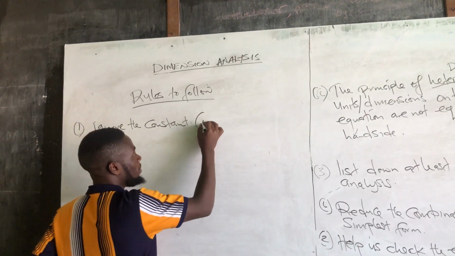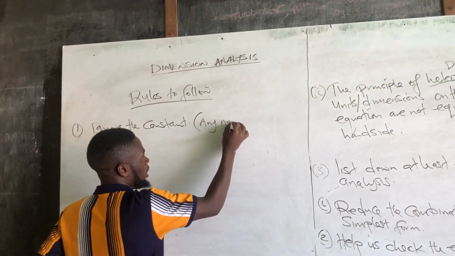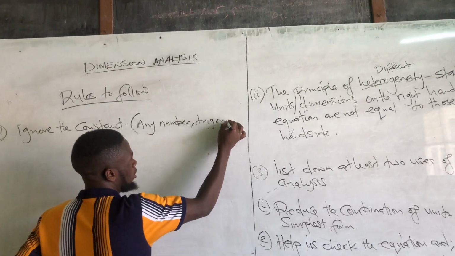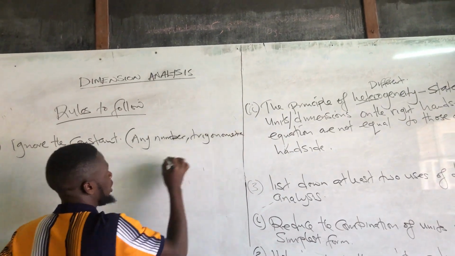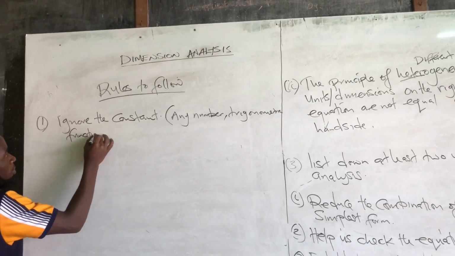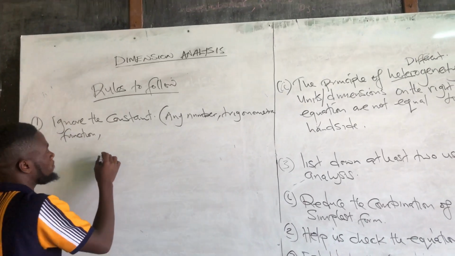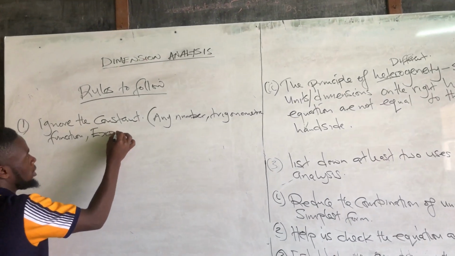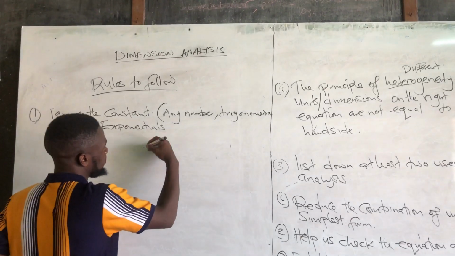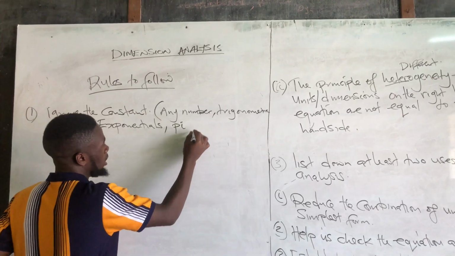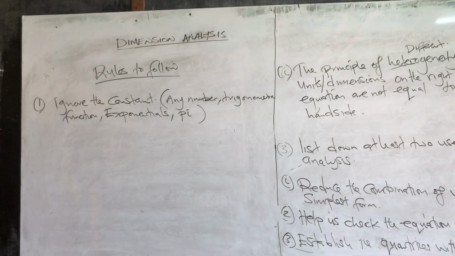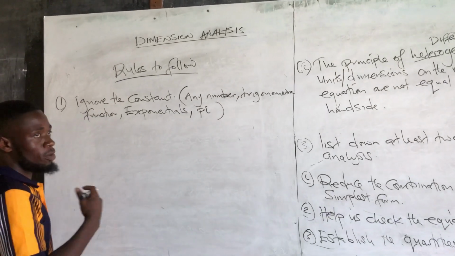We mean any number, any trigonometric function, exponentials, pi. So you need to ignore numbers, trigonometric functions, exponentials, pi. We need to ignore them as if they are not there in the equation.